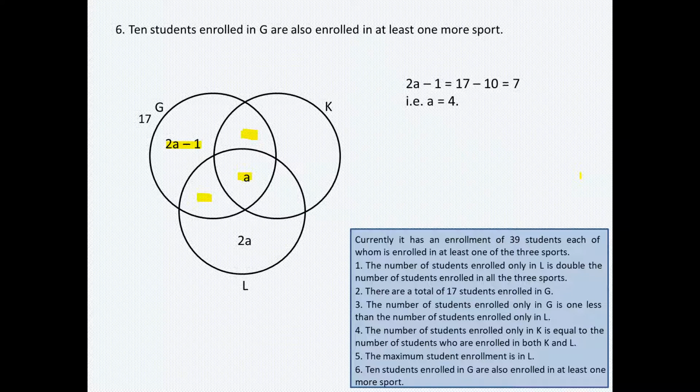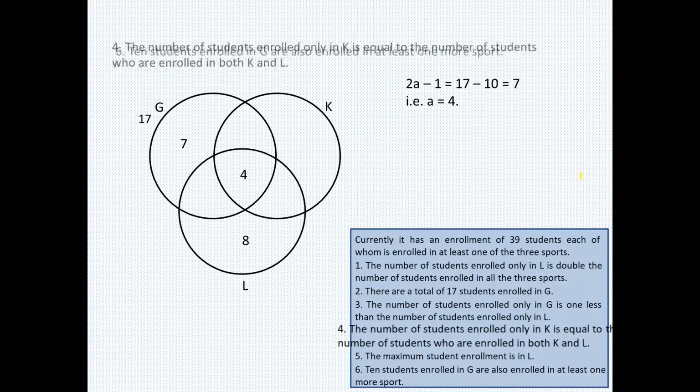So when it gives us the value of A, that means all those values which are in terms of A, we can put those values now. So A would become 4, 2A would become 8, and similarly 2A minus 1 would become 7. Okay, so we have used this information now. So we'll move to the next one, which is statement number 4 in the data set.